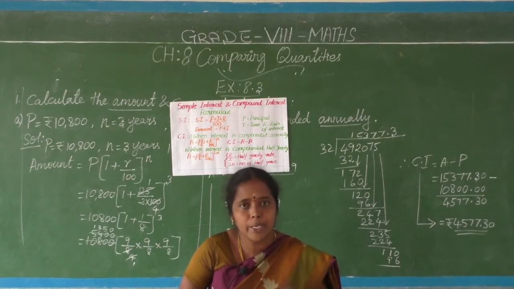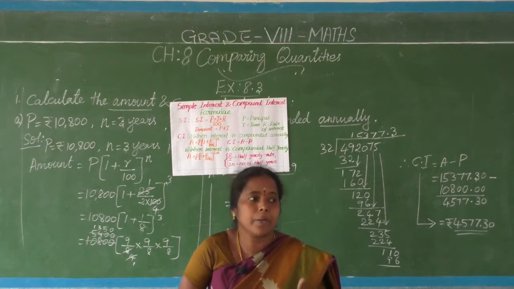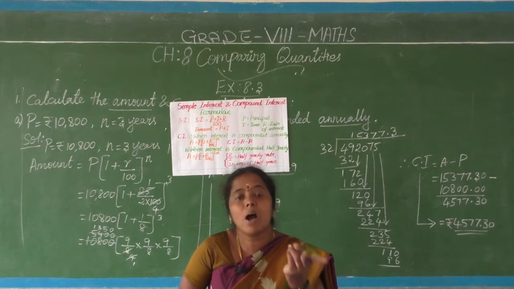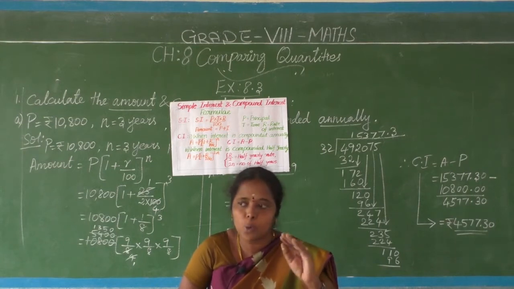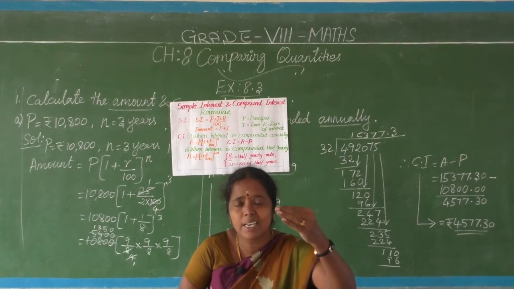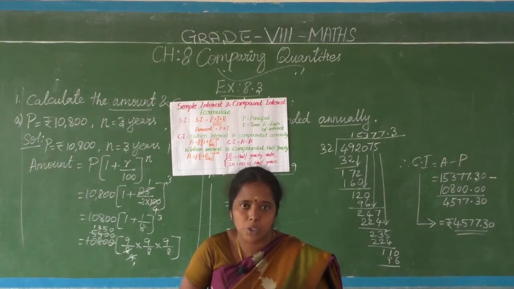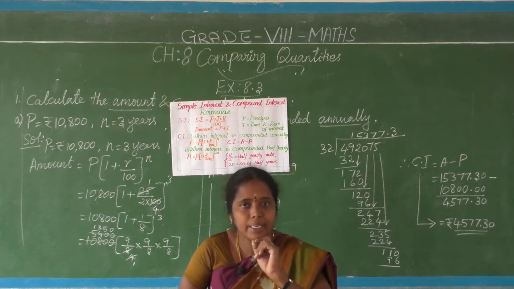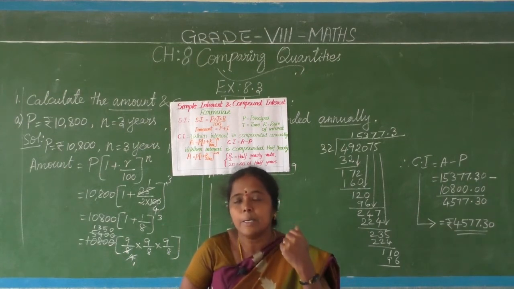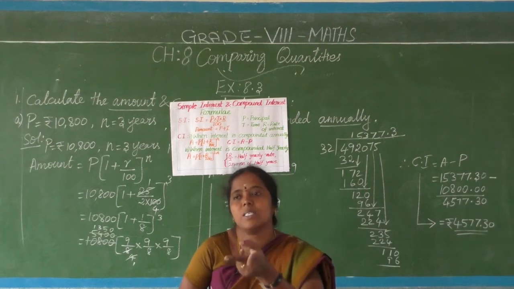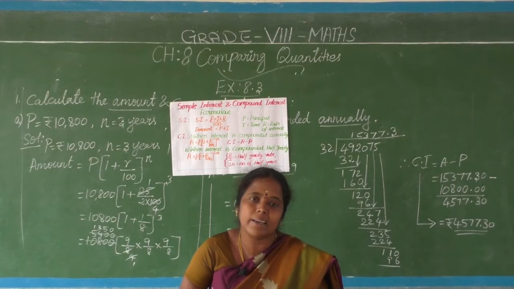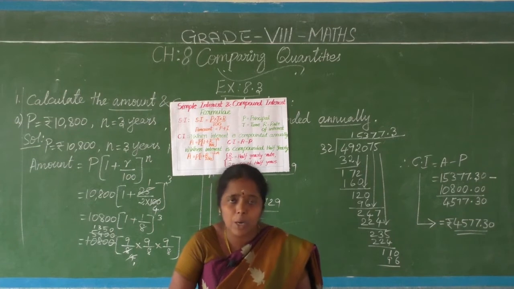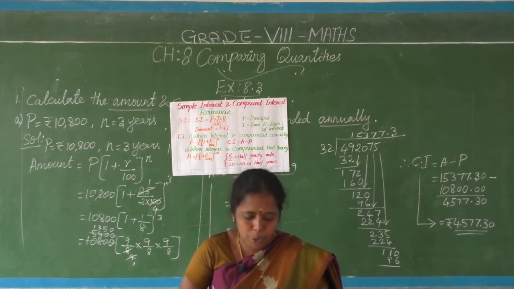So what we are going to tell in compound interest is that the interest is to be added with the previous year's principal to form a new year's principal. The first year's amount differs from the second year's amount. At the end of the first year you find the interest, and that interest is added to the principal. That new collection becomes the second year's principal. So every year the principal amount will change. That is what we are going to see.